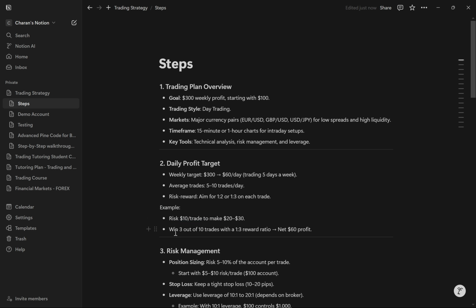So if I have 10 trades with a 1:3 risk to reward ratio, and I only win 3, that means we have 10 trades. If we lose 7 trades, we'd lose $70, and if we win 3 trades, we would win 3 times 3 times 10. So that's going to be $90.